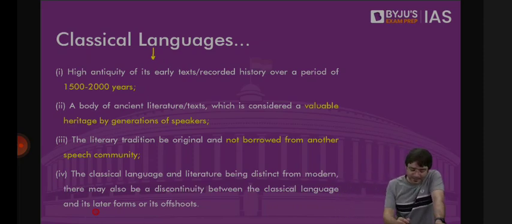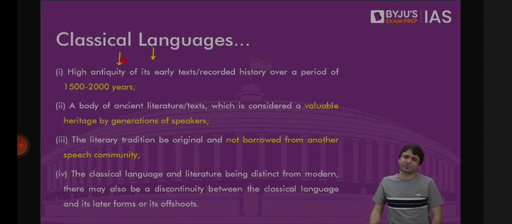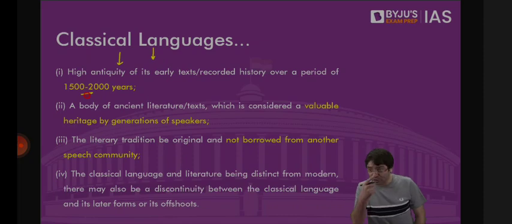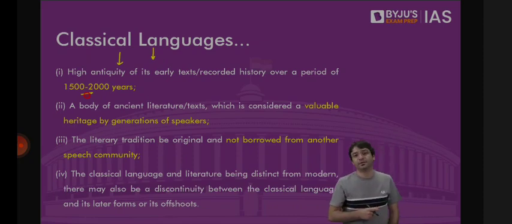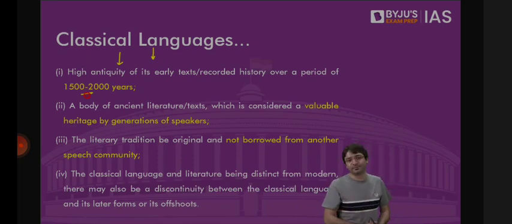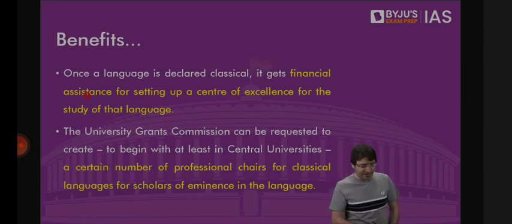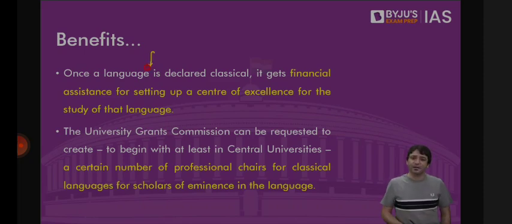High antiquity, that means it's a language where the texts of this language date back 1500 to 2000 years. And it should be original, not derived from other languages. It should be an original language. Such languages are what we call classical languages, recognized by the center. But then what is the benefit of a classical language? The benefit is, once a language is declared classical, it gets financial assistance for setting up a center of excellence for the study of that language.